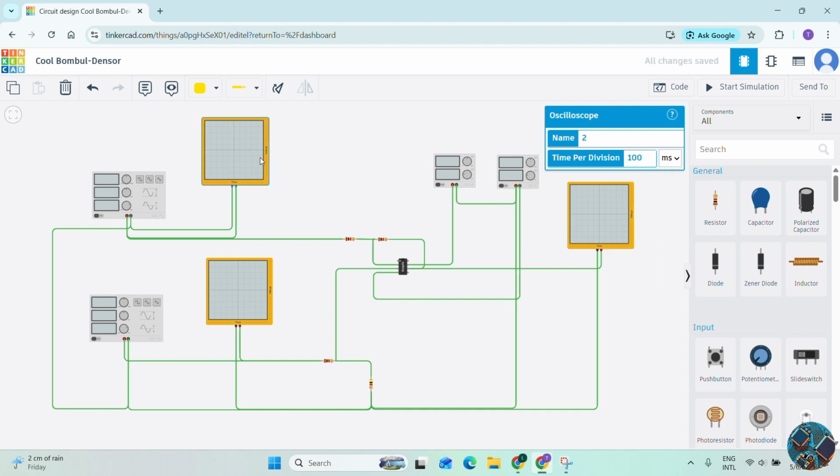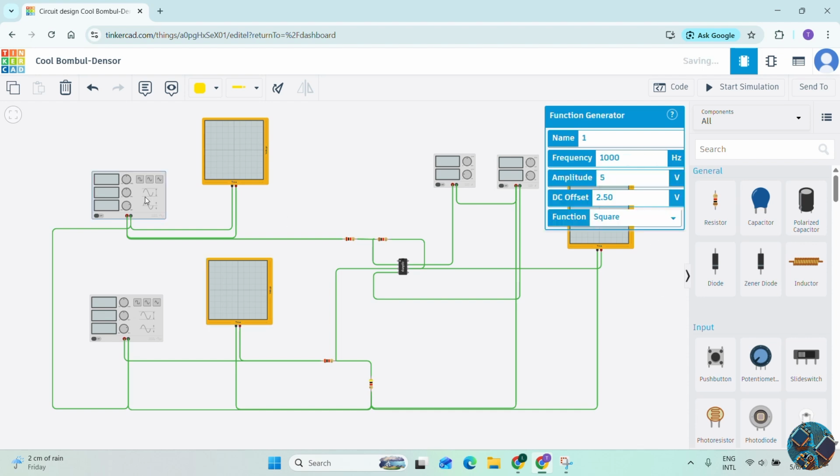Here also. I give the same signal, with the same frequency.